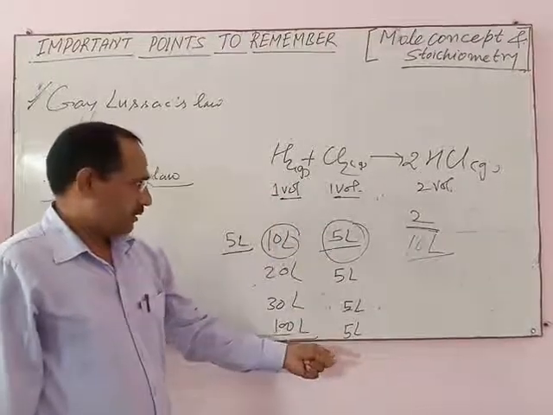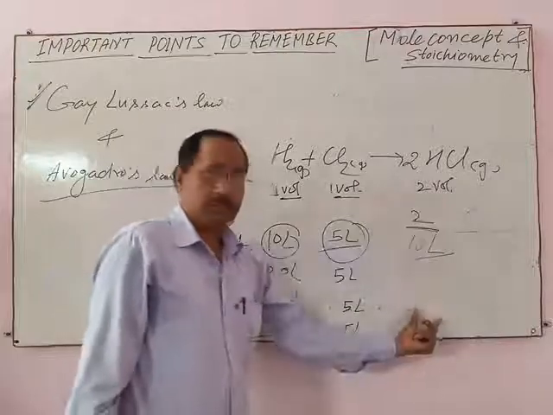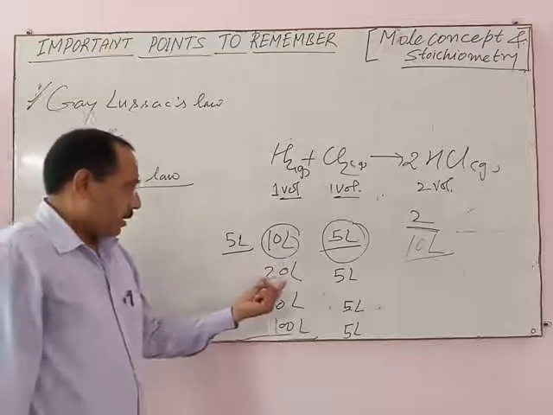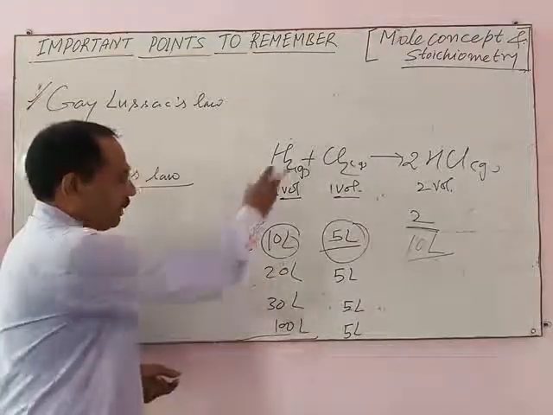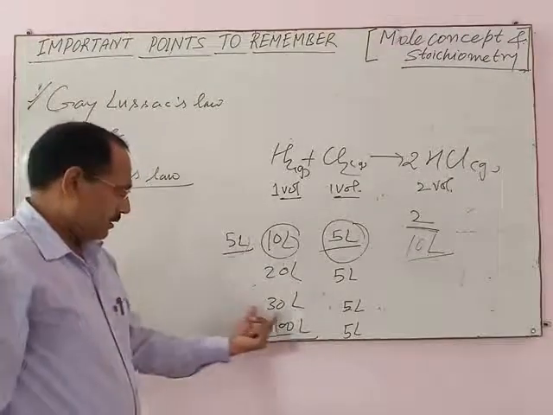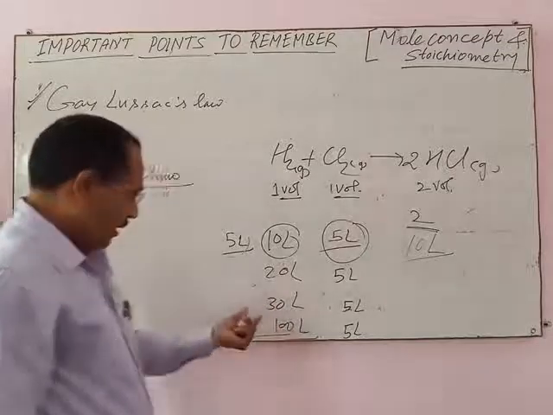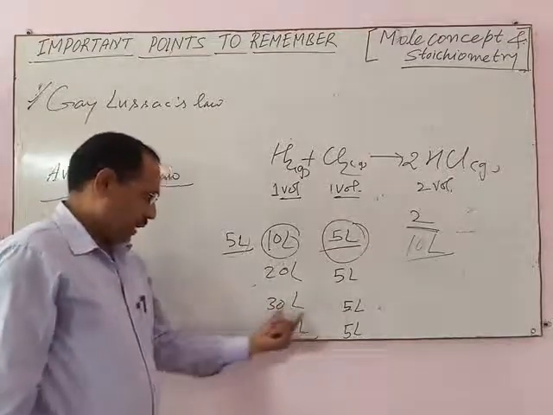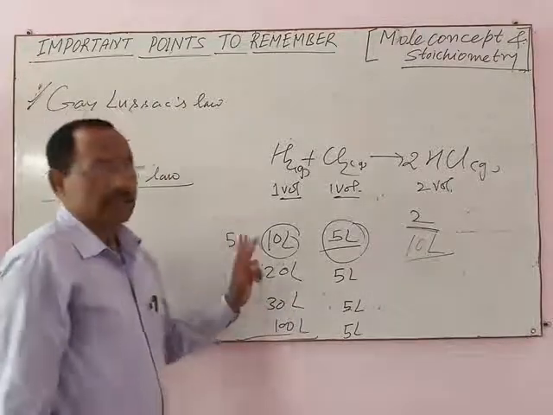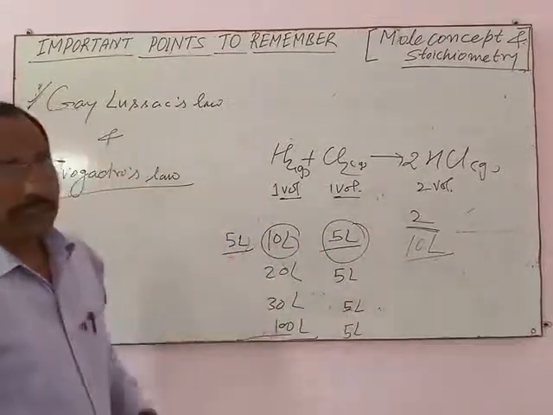In all these cases, only 10 liters of HCl gas is produced as a product, and 5 liters of hydrogen remains unreacted in the first case, 15 liters in the second case, and just like 30 minus 5, 100 minus 5 liters of hydrogen remains unreacted in this case. This is the limiting reagent and the role of the limiting reagent.